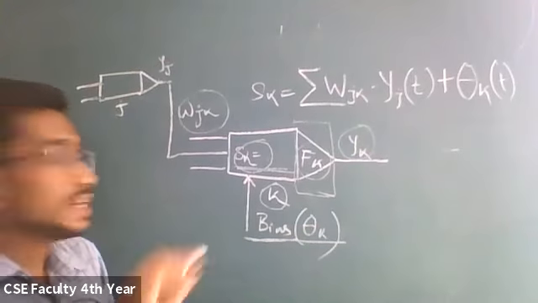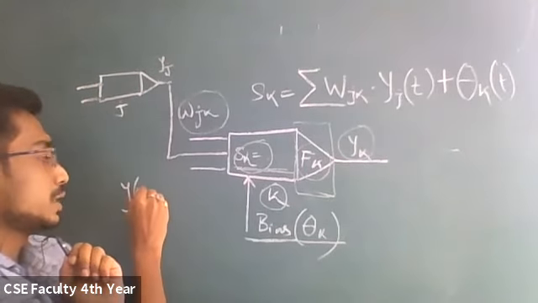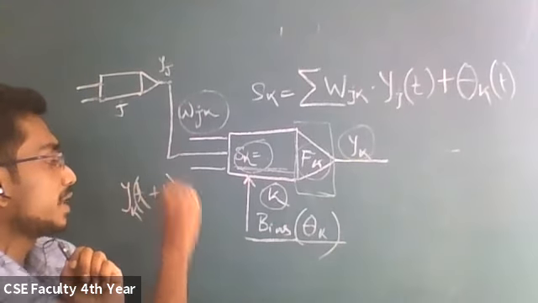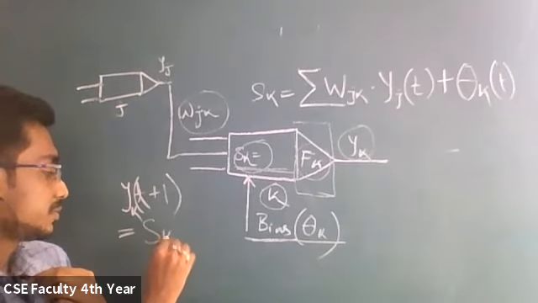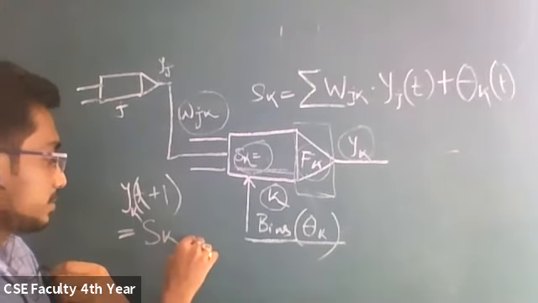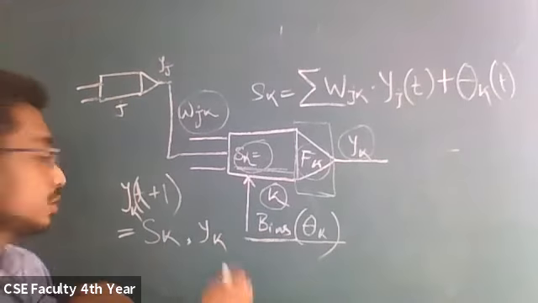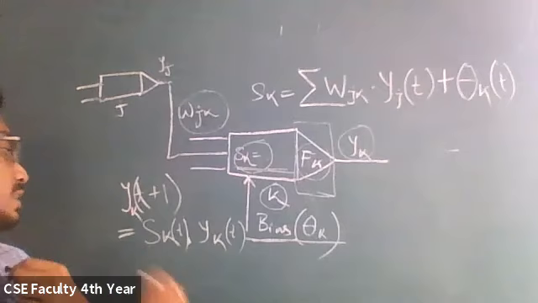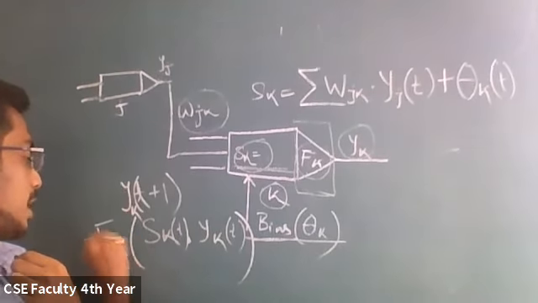So our new yk, suppose yk at t plus 1, will be a function of sk and the previous yk at time t. This will be our activation function here.